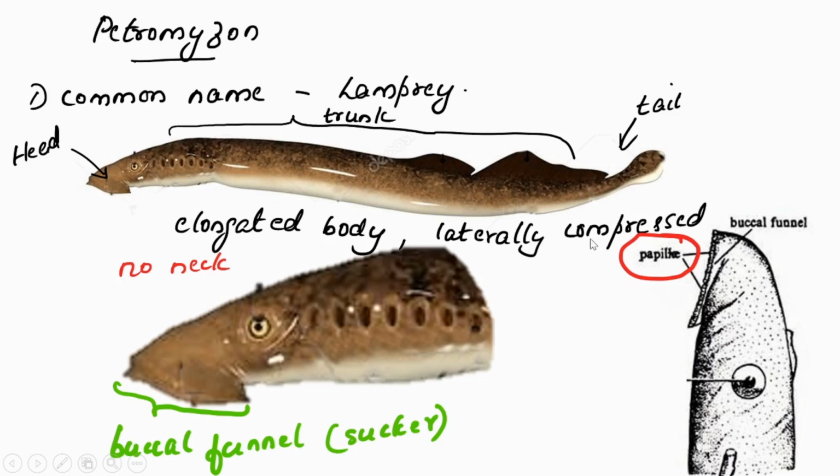Laterally compressed means that it is compressed from both sides. And the mouth is with a buccal funnel, or more modified, a type of sucker. And in that sucker we can see many small outgrowths called papillae.